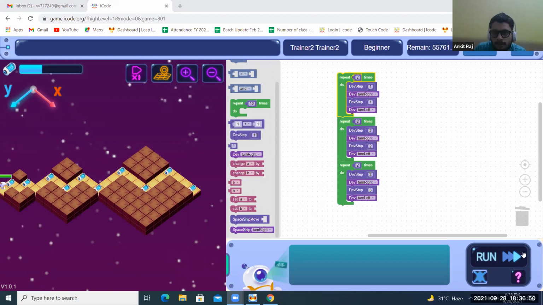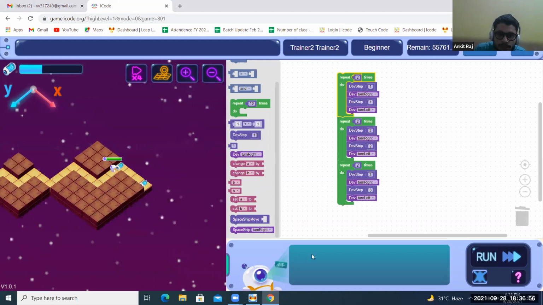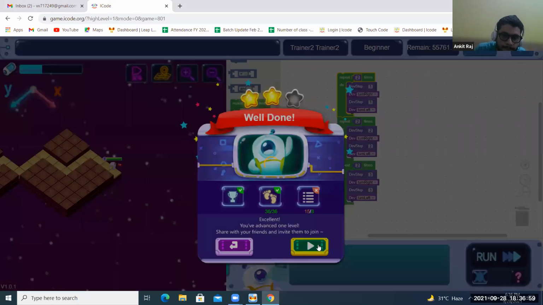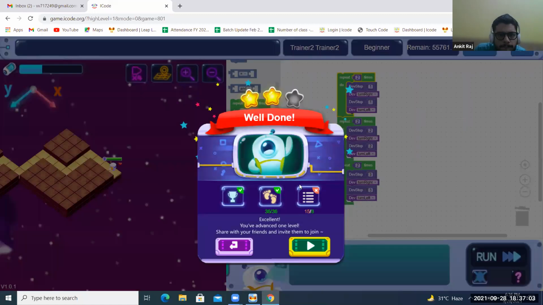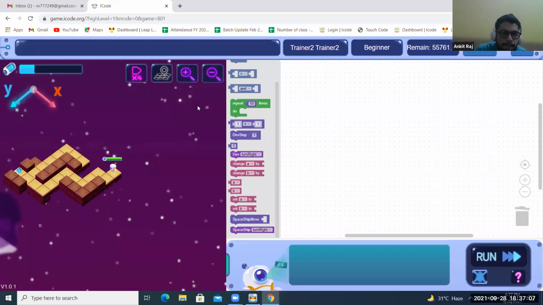Now quickly just next one. Next one also you'll see the step of repeat over there. Simple. The simplest code between label 21 to 30.